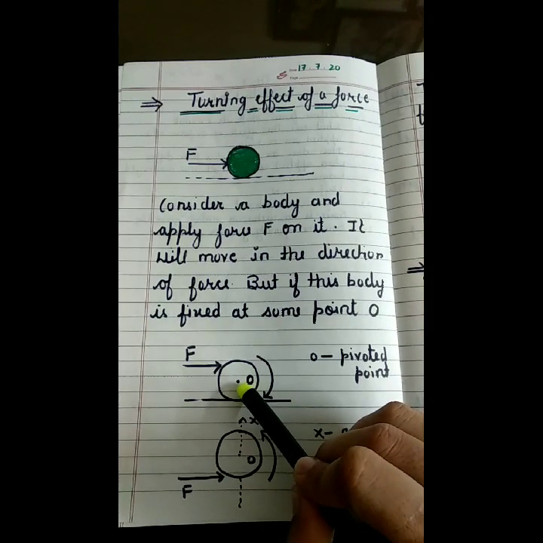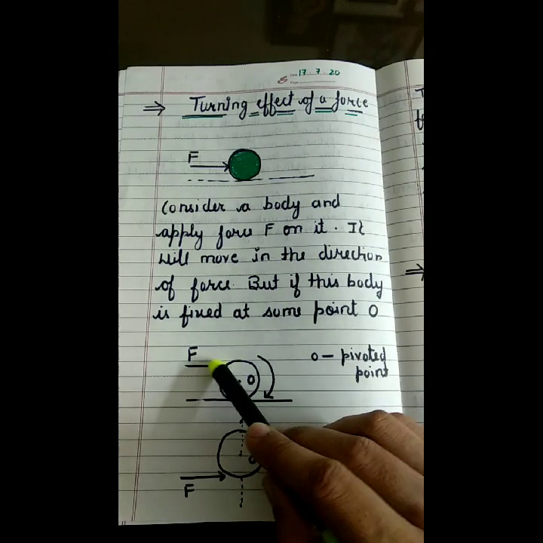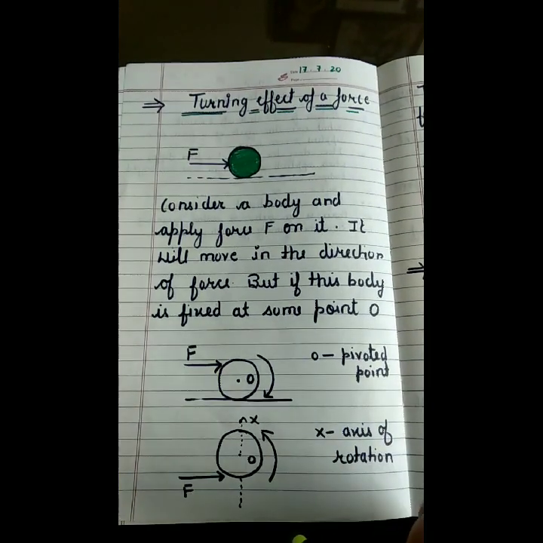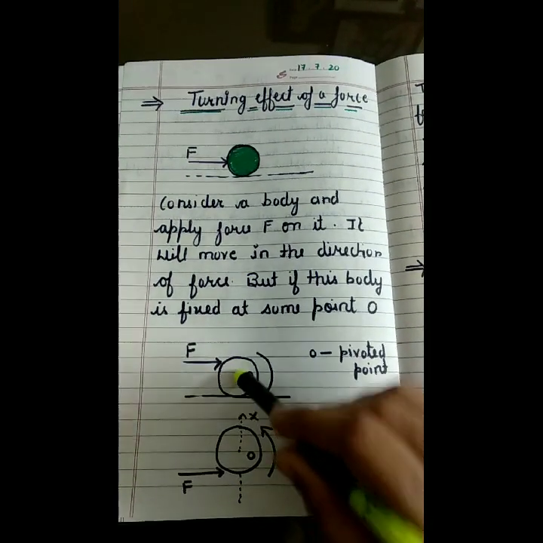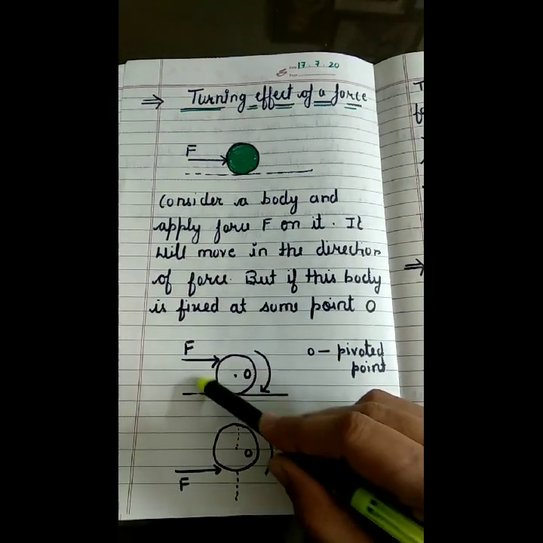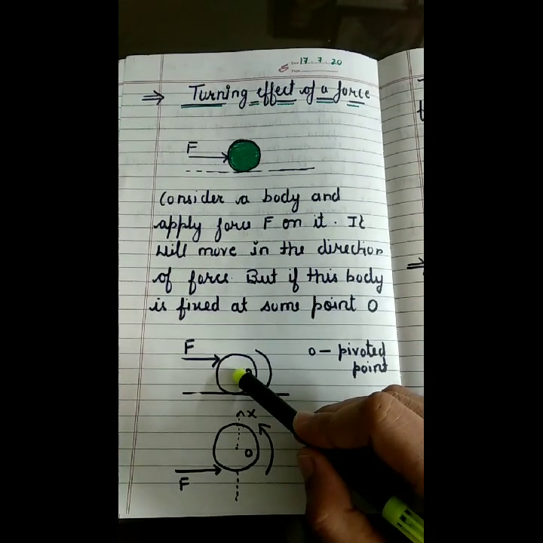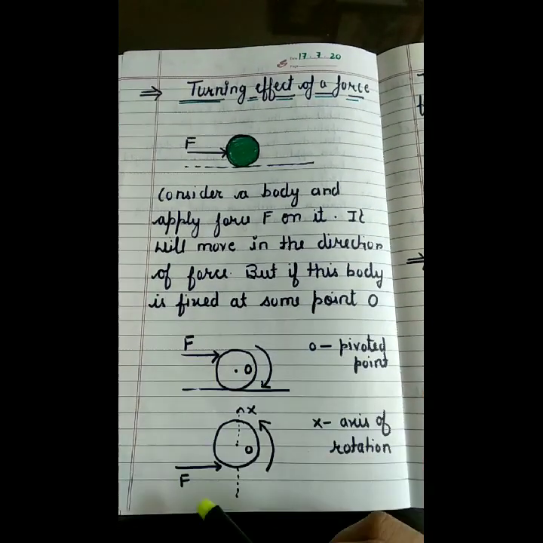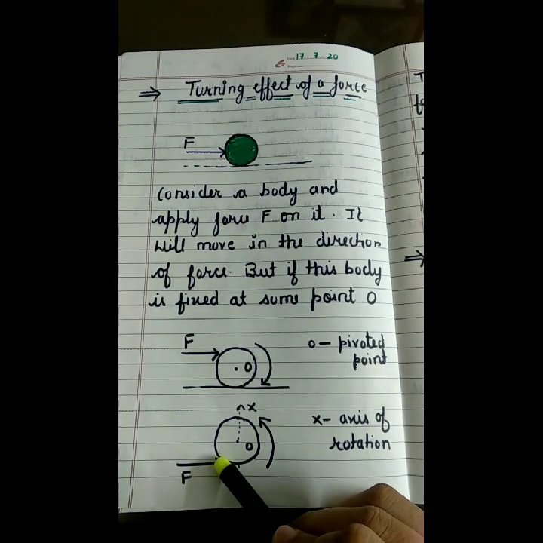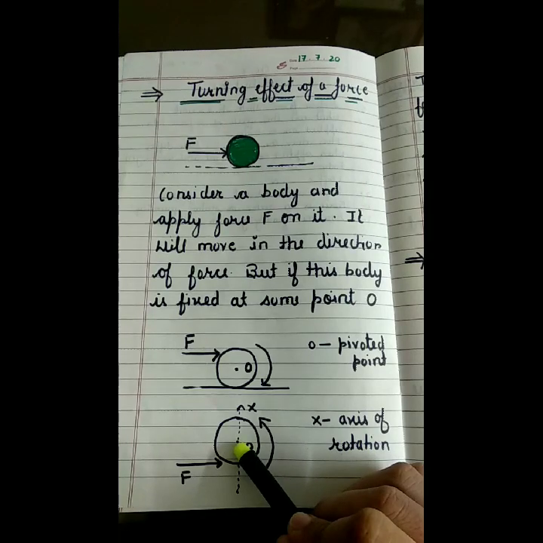Let it be the center of the ball. Now we are going to apply a force in this direction. What will happen as the body is pivoted or fixed at this point? So the body will start rotating in this direction around the point, or if we apply the force in this way, then it will start rotating anti-clockwise around that pivoted point,